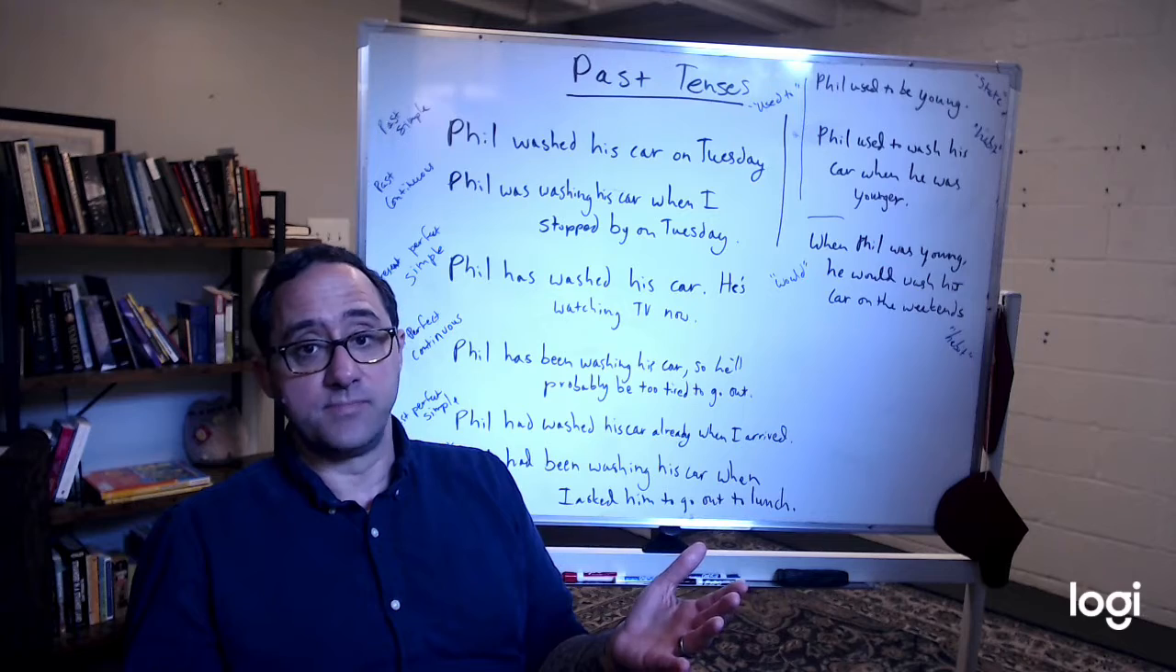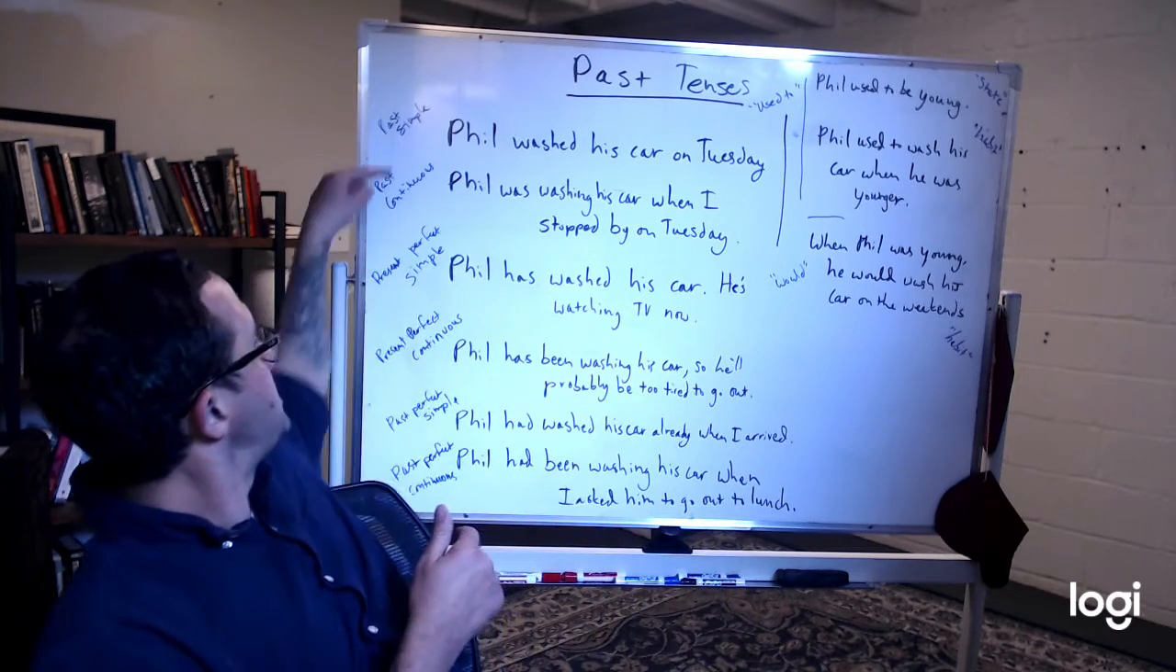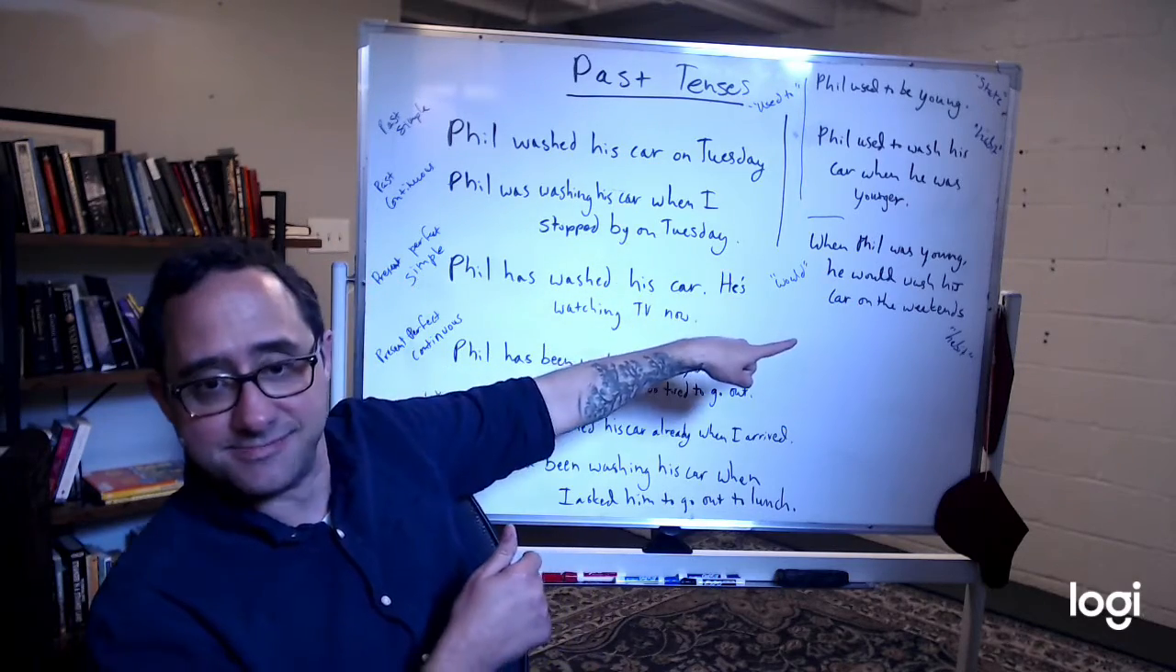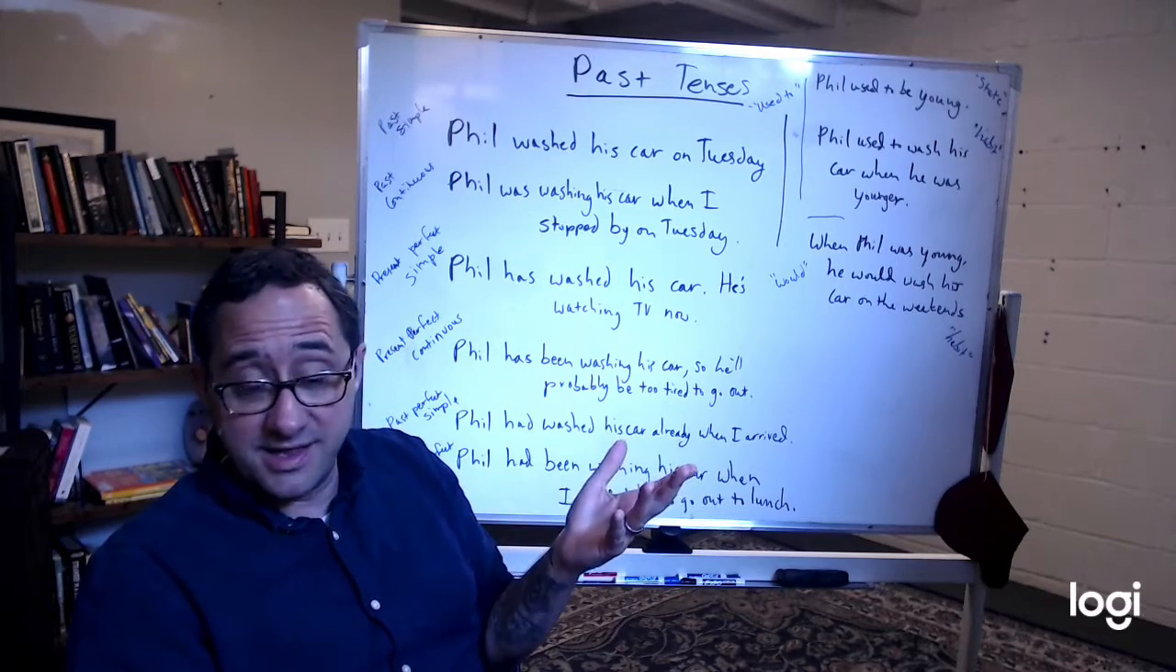We're going to finish up the past tenses by doing a review of all of them. We're going to use one example, and we're going to use all 1, 2, 3, 4, 5, 6, 7, 8 types, okay? We're going to start with a guy named Phil.